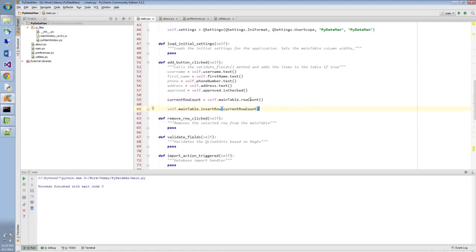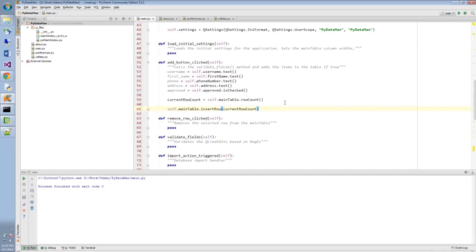And that's kind of what I meant by weird. I would, in a way, expect not having to deal with getting the current row count and then inserting at the end. I would prefer to have an insert at end method that maybe takes no parameters. But again, that's the way they decided to go about it.